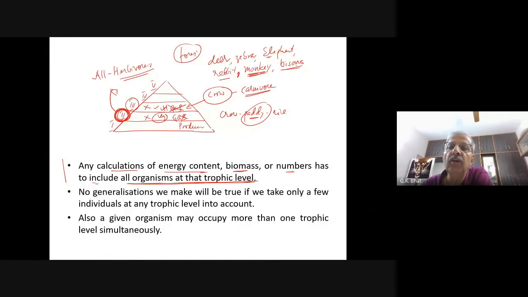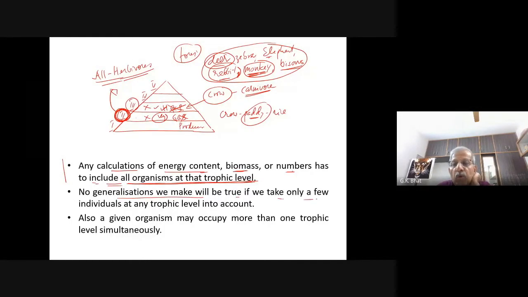Indian gaur. So in this way, whatever you come across, you should include in the second trophic level. You cannot be selective. If Nadira does not like monkeys, she is not free to exclude a monkey. If Vismita wants a rabbit, she cannot say I like a rabbit, I don't like a deer. You are not free. Any calculations of energy content, biomass or number have to include all organisms at that trophic level without leaving anyone.